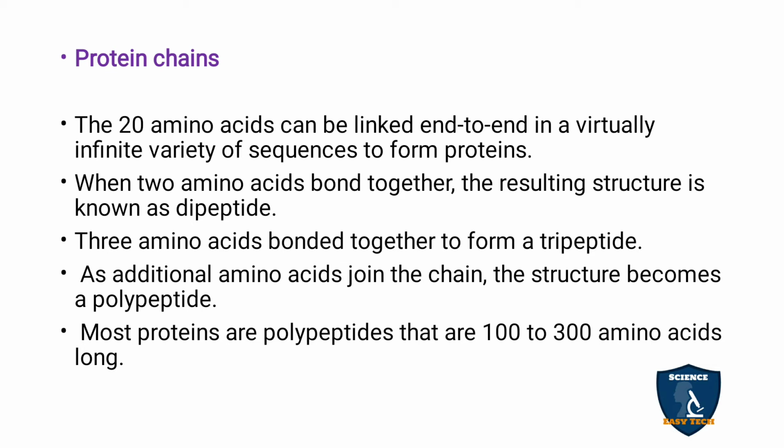When two amino acids are bonded together, it is called a dipeptide. When three amino acids are bonded together, it is called a tripeptide. And when more than three amino acids are joined together, it is called a polypeptide. Most proteins are polypeptides because they contain 100 to 300 amino acids. So they are called what? Polypeptides.